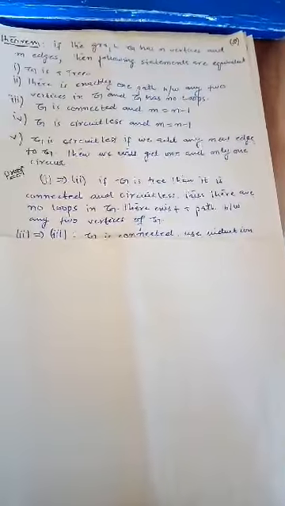So let's prove the first statement, that G is a tree. If G is a tree, then the first implies the second. Because if a graph is a tree, then it should be connected according to the definition of a tree. So 1 implies 2. If G is a tree, then it is connected and circuitless. Thus there are no loops in G, and there exists a path between any two vertices of G. The second statement is that there is exactly one path between any two vertices in G, and G has no loop. It implies the third statement.